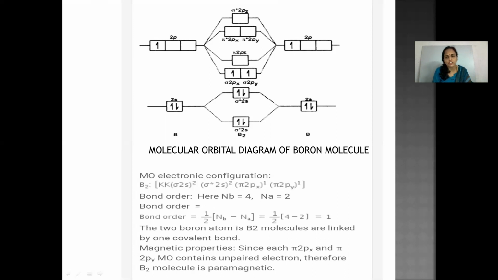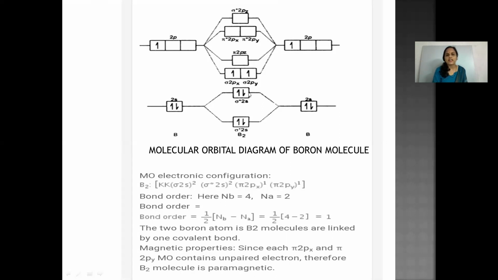Pi 2px equals pi 2py; they have the same energy levels, and sigma 2pz will be of a higher energy level. Pi star 2px, pi star 2py are included, and sigma star 2pz has the highest energy level. So 2 electrons get filled in accordance with Hund's rule of maximum multiplicity.